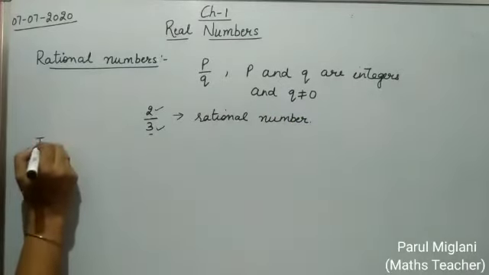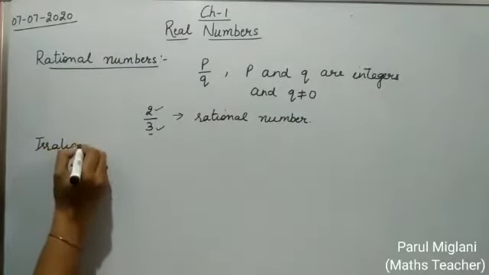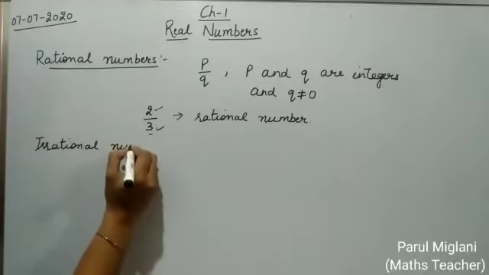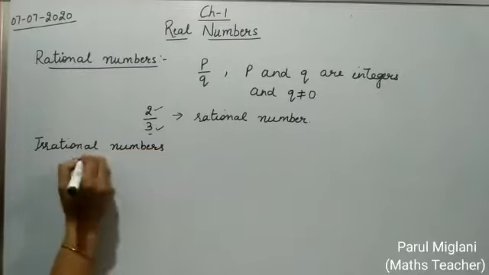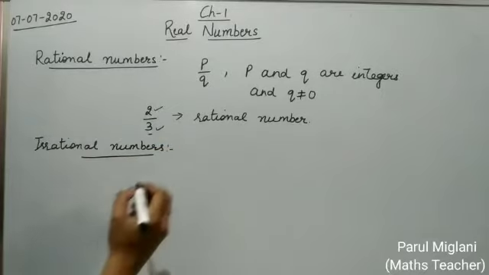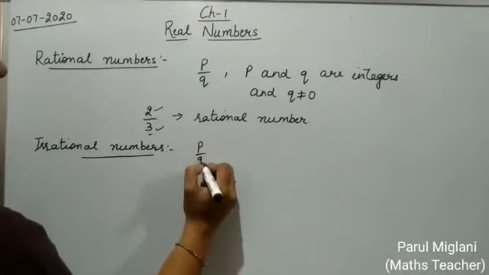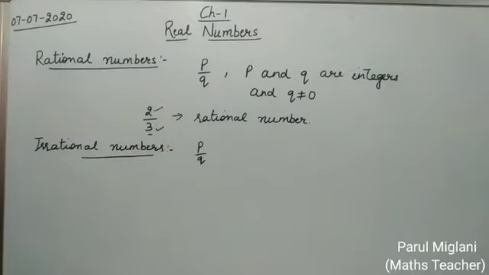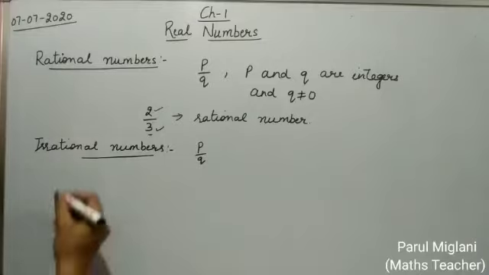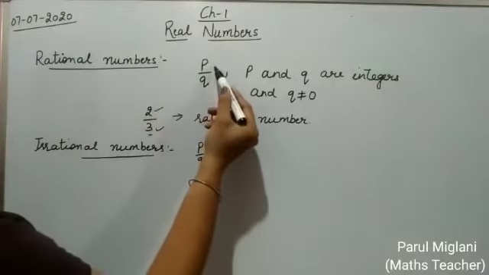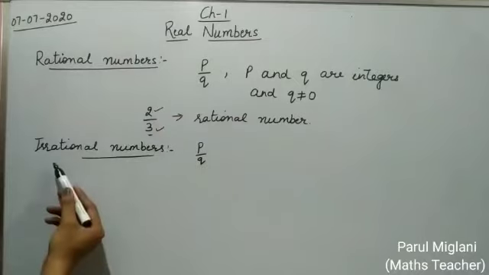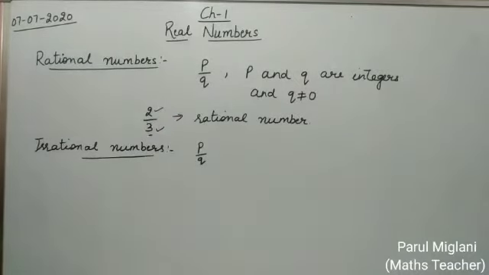Next is irrational numbers. What are irrational numbers? The numbers which cannot be written in the form P by Q, where P and Q are integers and Q not equal to 0. Or we can say that the numbers which are not rational numbers are called irrational numbers. So rational numbers are those which can be written in the form P by Q, and irrational numbers are those which cannot be written in the form P by Q.